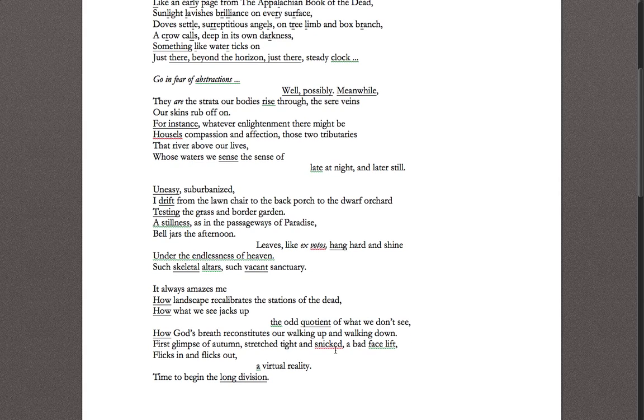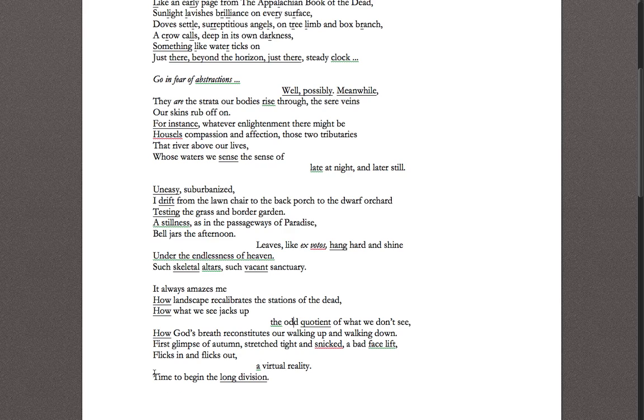"How God's breath reconstitutes our waking up, walking up and walking down." And then again, he ends the poem with a very negative description of the scene that was once beautiful. "First glimpse of autumn, stretched tight and snicked, a bad facelift, flicks in and flicks out," kind of like a television that's blurry or something like that. A virtual reality. So he's looking at the scene in a completely different way now.